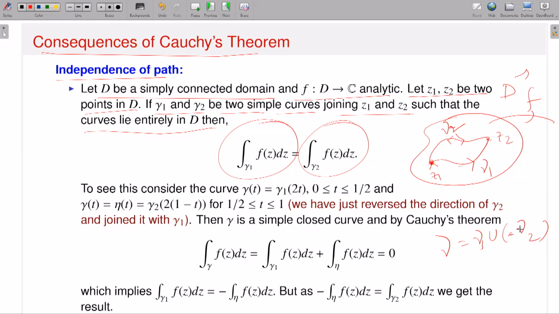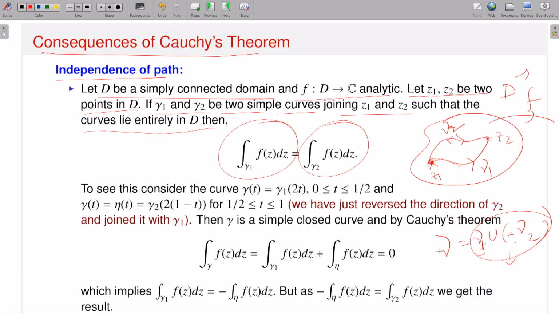So this is a contour. What kind of contour is it? It is gamma 1 union minus gamma 2. That means I am starting from Z1 going to Z2 and then coming back to Z1. From gamma 1 I am coming from Z1 to Z2, and with minus gamma 2 I am coming back from Z2 to Z1. So this is a contour, and this contour is simple and also closed.